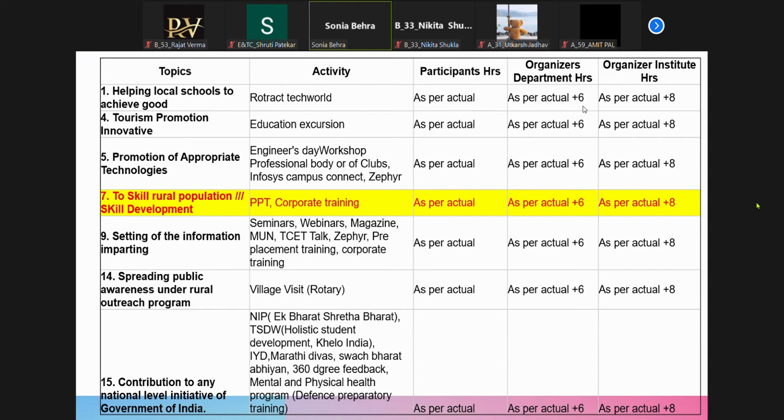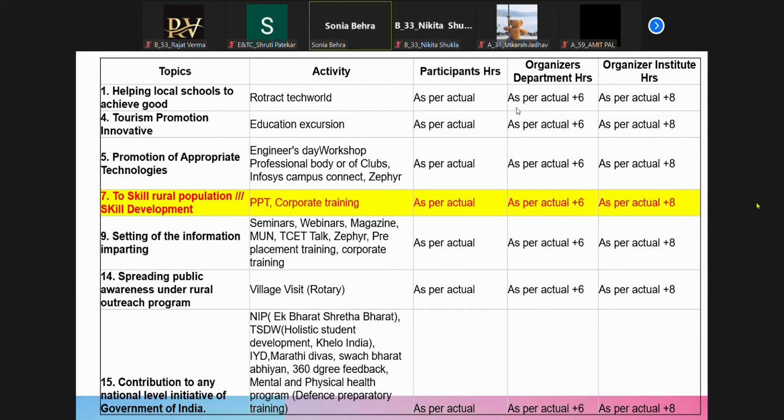A simple example I will give over here is, suppose you are doing some activities under IEEE. You have lots of seminars and workshops under IEEE. So if you are participating in a workshop which is of 2 or 3 hours, you will get 3 hours.